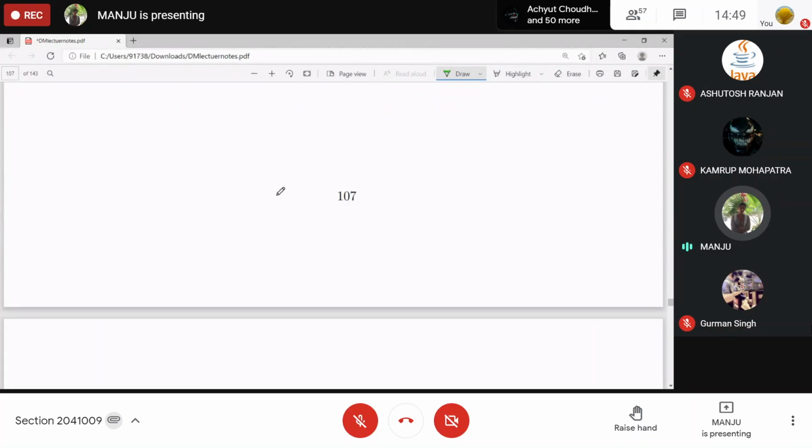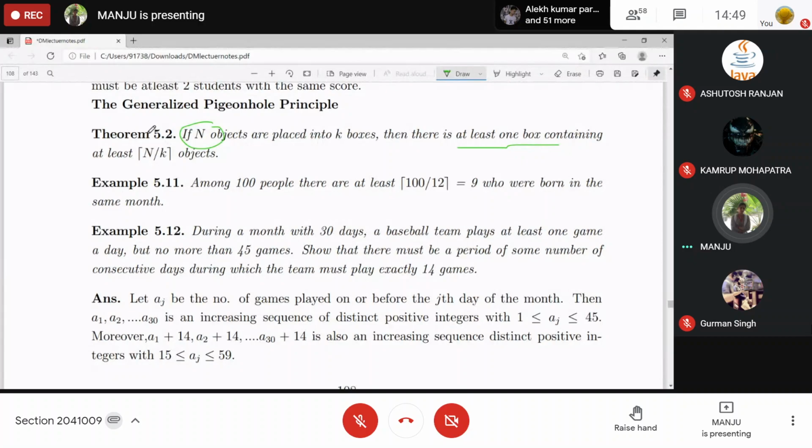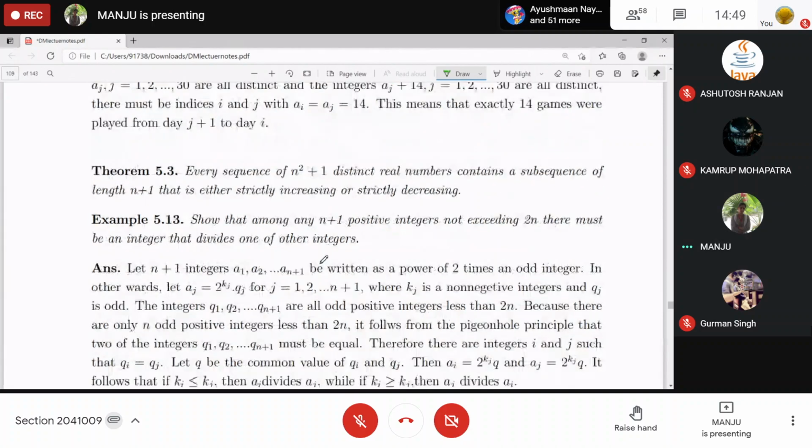And we discussed the pigeonhole principle. If you put k plus 1 objects into k boxes, then there will be at least one box containing at least 2 objects. Or in general, if n objects are to be placed in k boxes, then there is at least one box containing the ceiling of n by k objects. So if you put n equal to k plus 1, the ceiling function will give you 2. So at least one box contains at least 2 objects. Then we discussed some questions based on that.